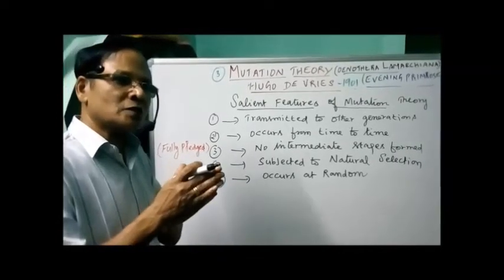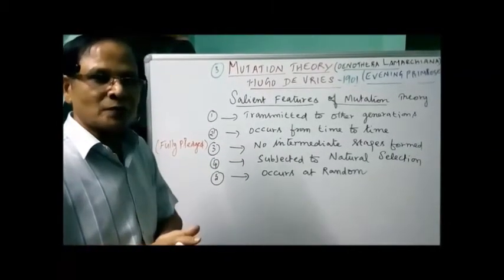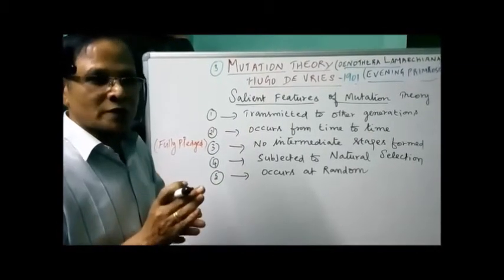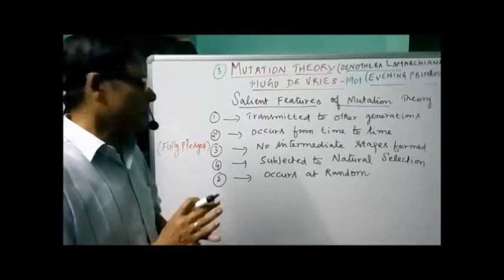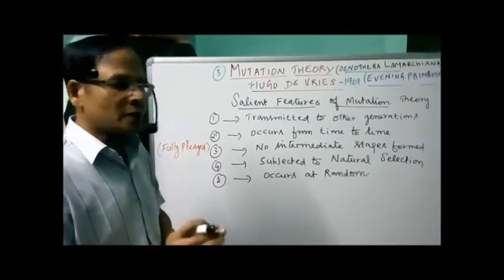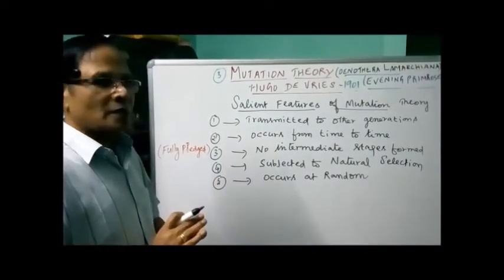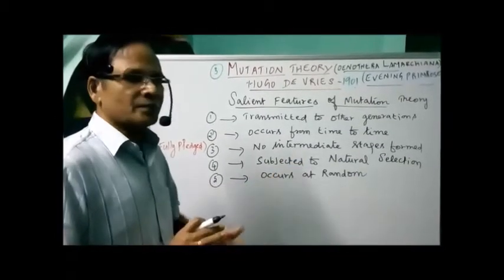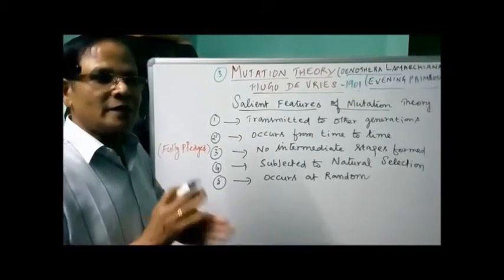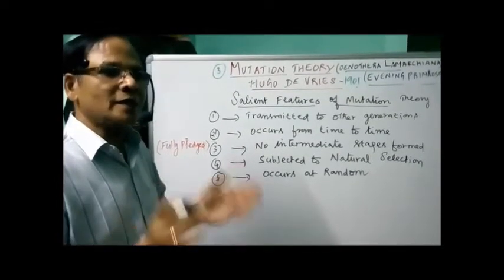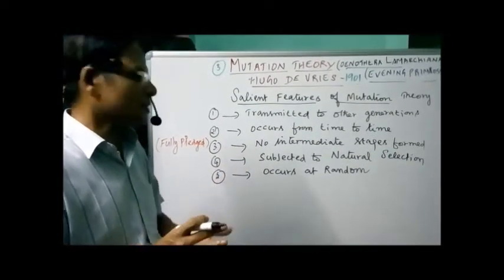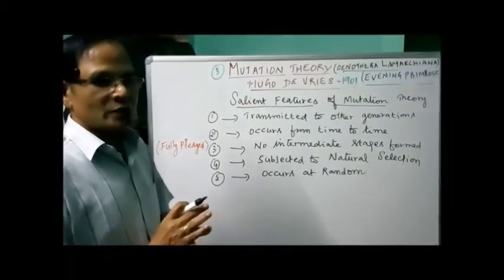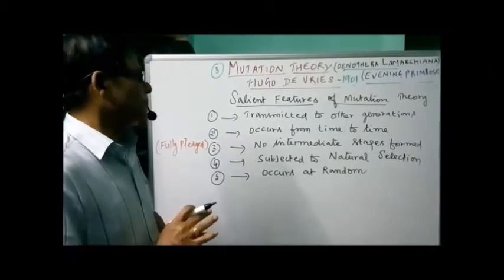Such variations, though not caused by natural selection, are normally selected by nature, either to favor or to eliminate them. That is why you can say it is strictly subjected to natural selection. I mentioned already that mutations always occur at random. That means directionless. Any direction, mutation occurs at any time. At any time, in any direction, we have mutations. So these are some of the salient features of mutation theory.